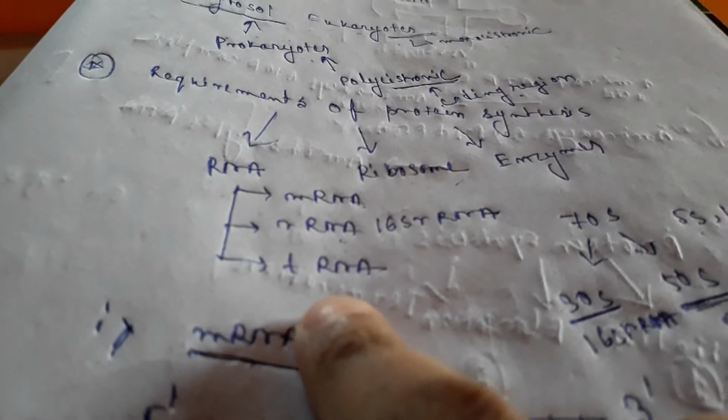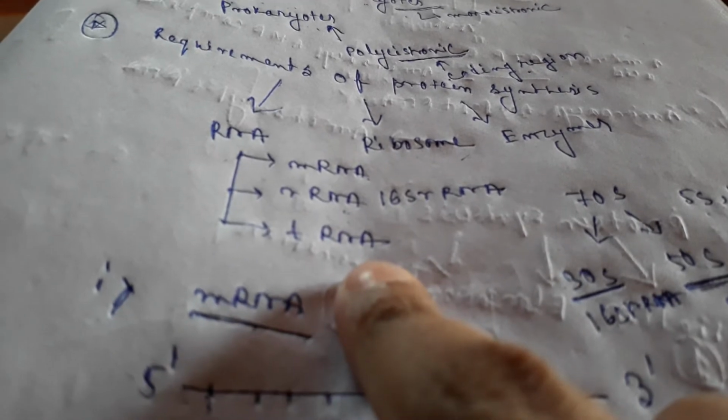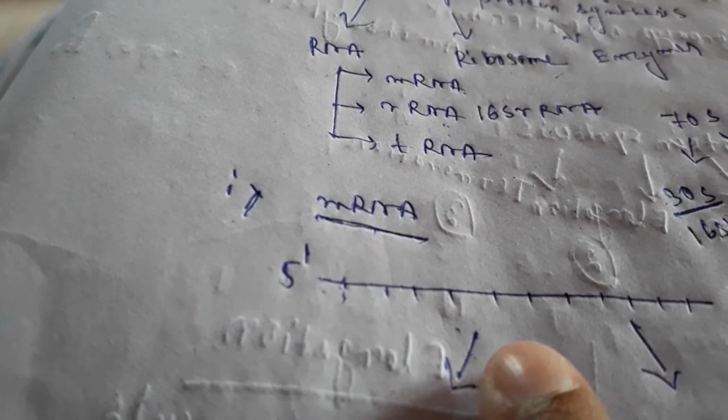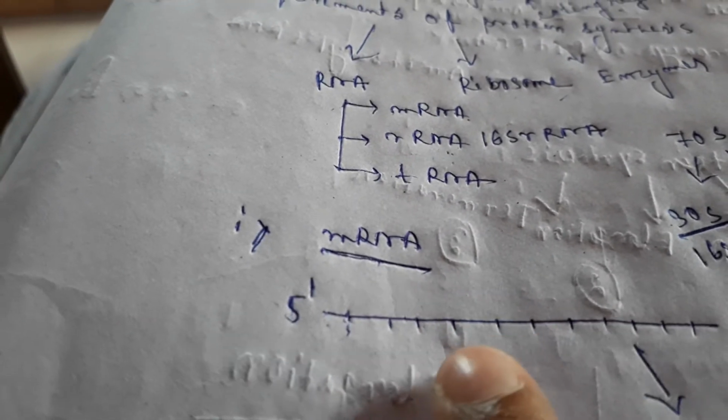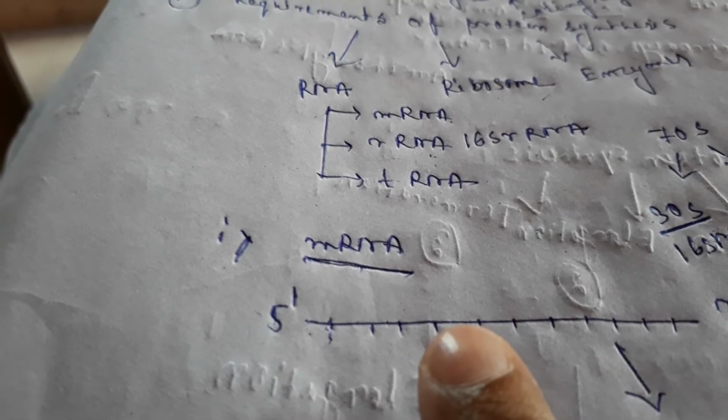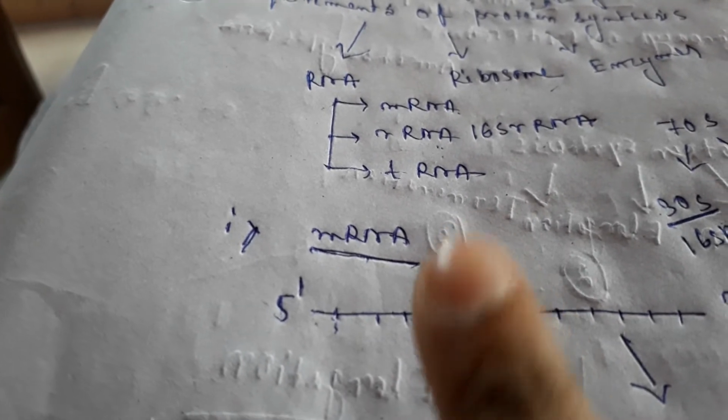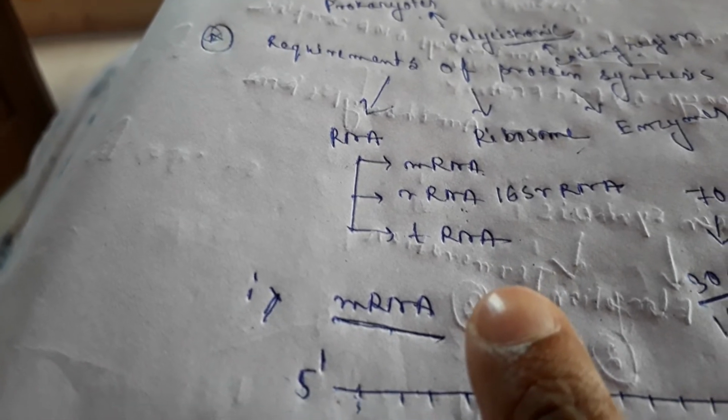Now I will tell you about the tRNA, the transfer RNA. Transfer RNA, as the name itself indicates, transfers one amino acid, and it serves as an adapter. Why does it serve as an adapter? I already told you that the mRNA codon codes one amino acid, but the mRNA does not directly participate in decoding. Here the tRNA serves as the adapter.